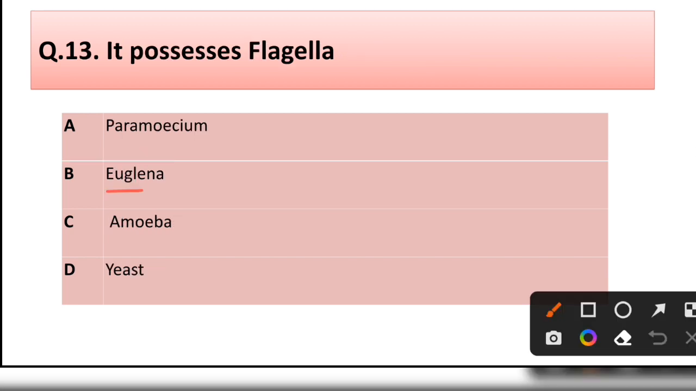Question number 30. It possesses flagella: paramecium, euglena, amoeba, yeast. Correct answer is option B. Euglena.